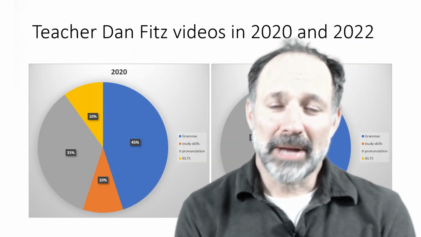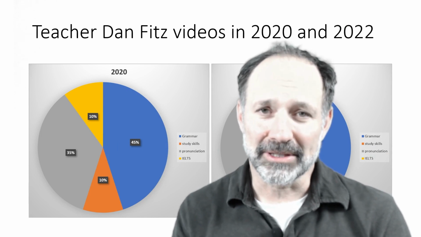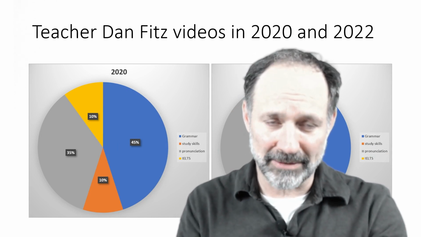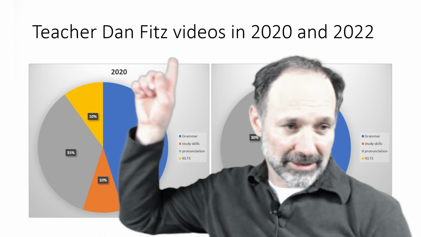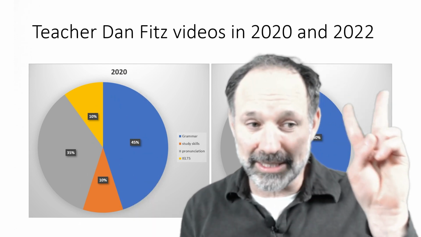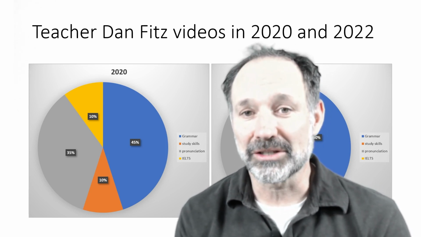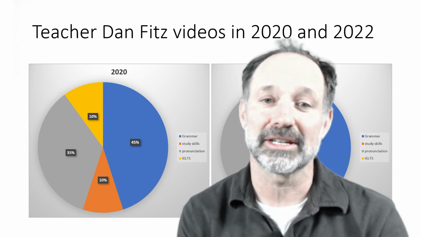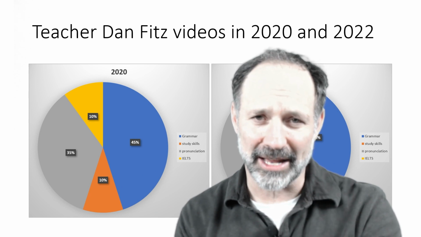When we're writing about pie charts, we want to start with a sentence that gives all the main information about the charts without being too specific. So for these two pie charts, we want to talk about how it's about Teacher Dan Fitz videos in 2020 and 2022. So we need to say there's two charts. And then we want to talk about the elements in the charts, which are grammar, study skills, pronunciation, and IELTS. So I want one sentence that just talks about that.